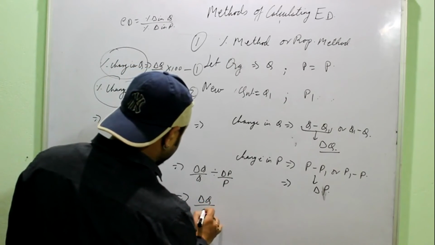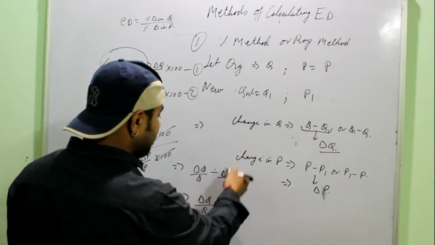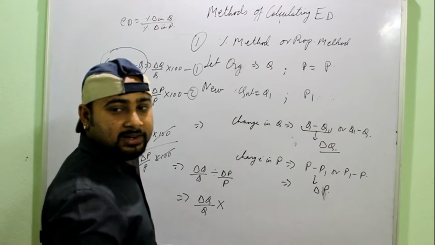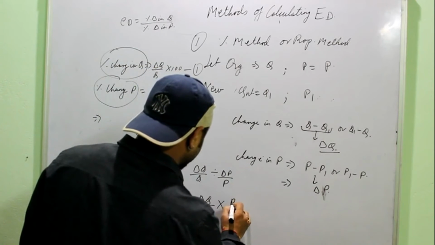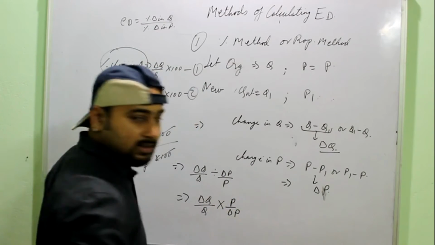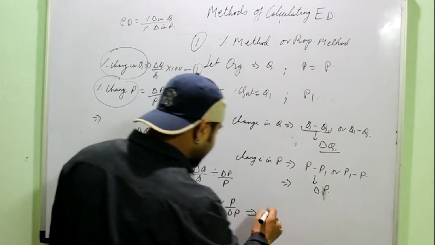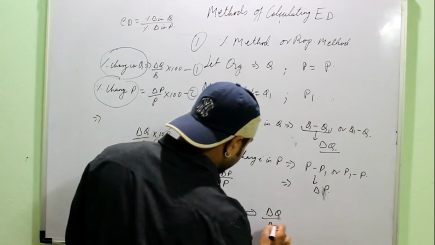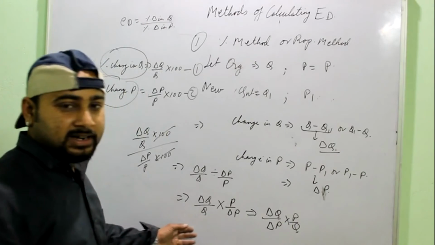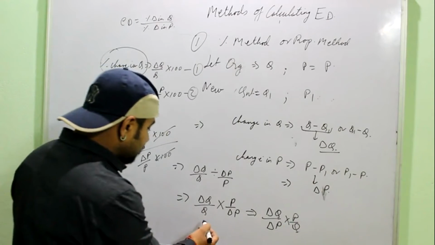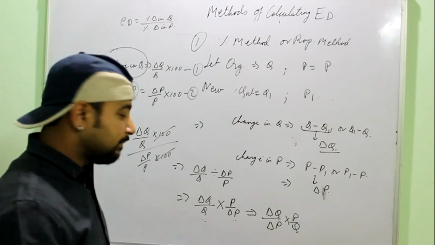Now already you have done it so many times. Division sign changes into multiplication sign, what will happen? Denominator becomes a numerator and numerator becomes a denominator, or you can say reciprocal. So it will become P upon delta P, right? To make my formula look a little better, I can write it as delta Q by delta P into P by Q. Just bringing both the deltas together doesn't make a difference. 3 into 5 or 5 into 3 doesn't make a difference, right? Same thing. I can shift them.